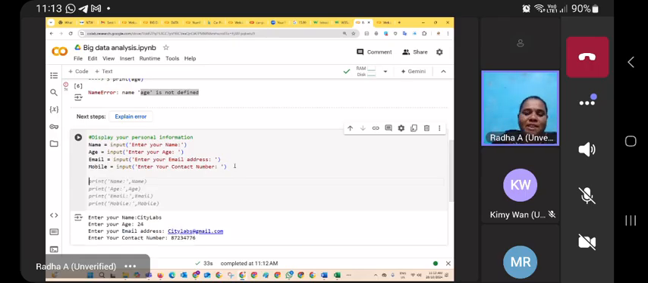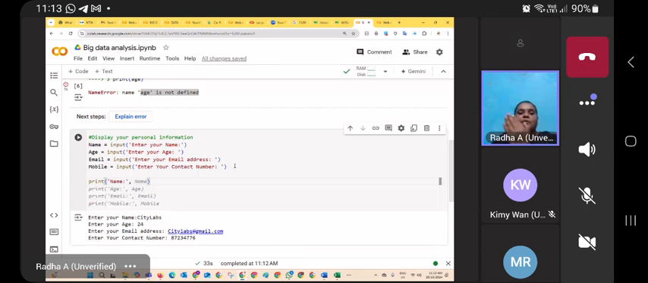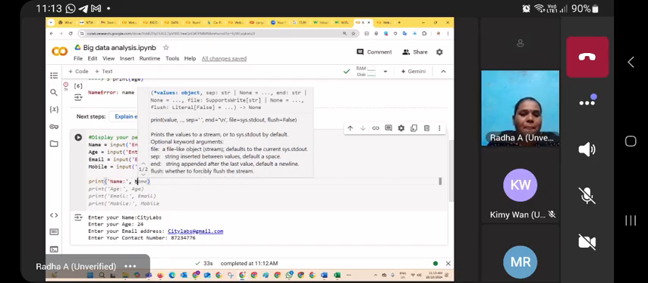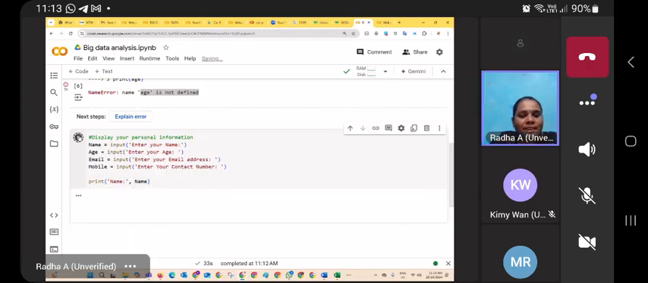Now I am going to display the information. For example, print. Let me type the information. Name, colon, comma. I want to format my data, so I am not putting any information before the actual value. I want to display name colon, and after that add the data. So now I go for adding like this. Now I'll run this.